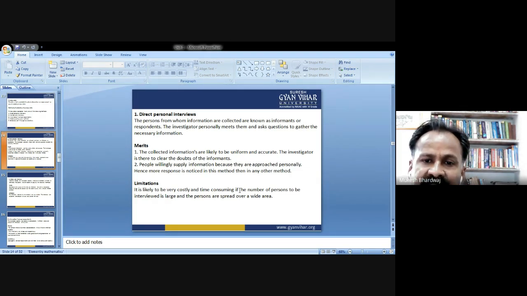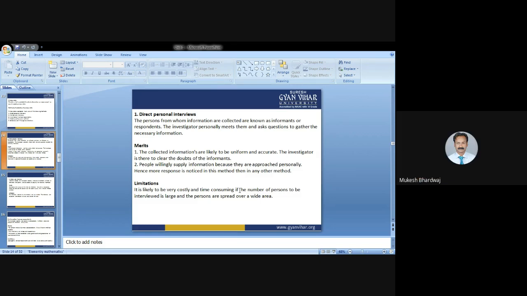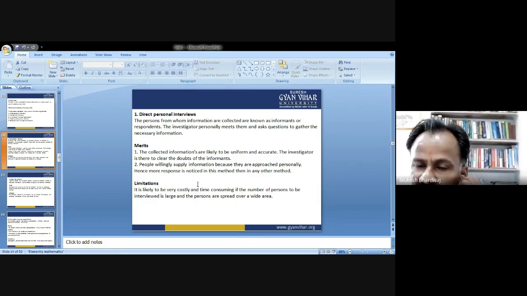So what are the merits of getting the data by the direct personal interview method? The collected information is likely to be uniform and accurate. Obviously, it is very uniform and accurate because you are in direct contact with the person and collecting the data. The investigator is there to clear the doubts of the informants. People willingly supply information because they are approached personally, and hence more response is noticed in this method than in any other method. So direct personal interview gives accurate information about the individuals, and on the basis of that we can draw the statistics and analyze the survey.